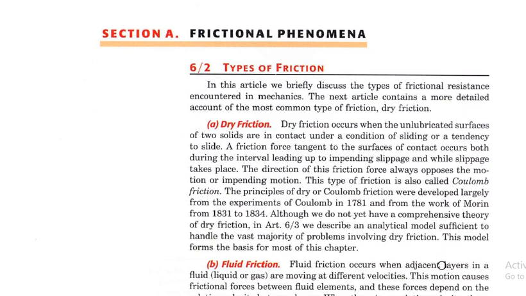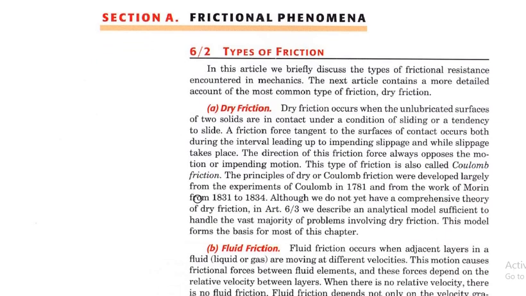This type of friction between surfaces is known as dry friction. This type of friction is also known as Coulomb's friction.